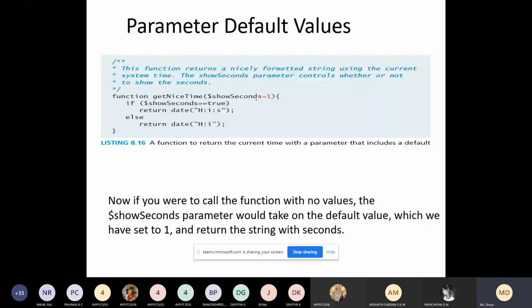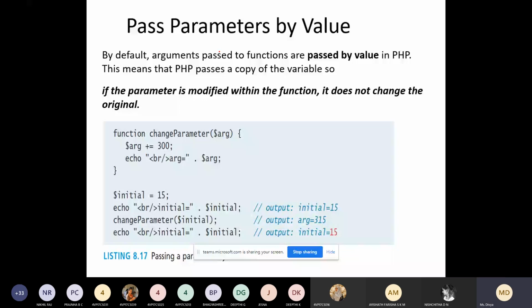There are two ways of passing the parameters. In C program we have studied pass by value and pass by reference. So arguments can be passed to the function in two ways. Pass by value we will discuss first. So this is an example for pass by value.